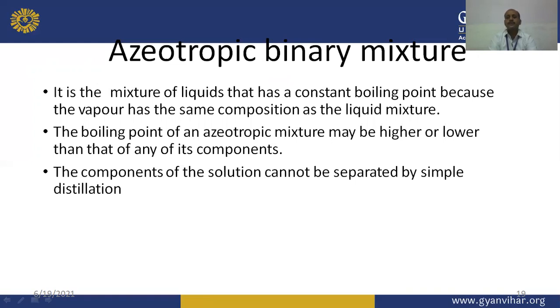So we have to use further methods of distillation to separate this type of azeotropic binary mixture, because the boiling point of an azeotropic mixture may be higher or lower than that of any of its components. It is a mixture of liquids that has a constant boiling point because the vapor has the same composition as the liquid mixture.